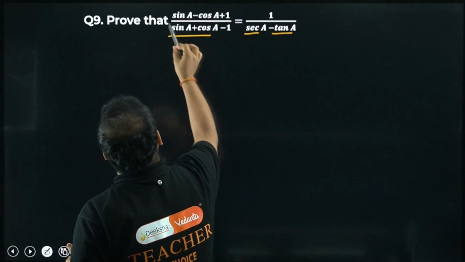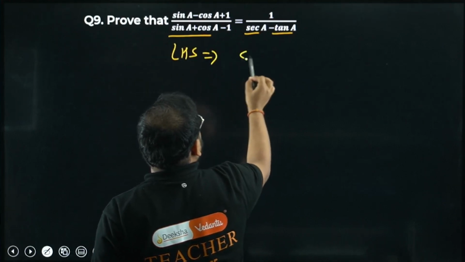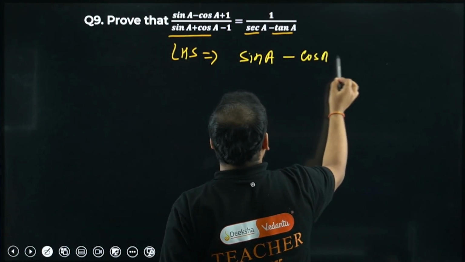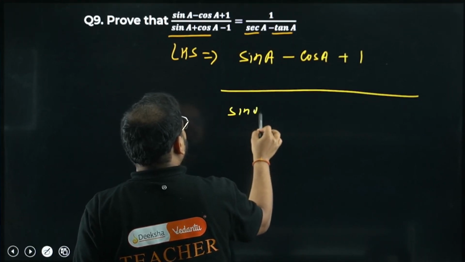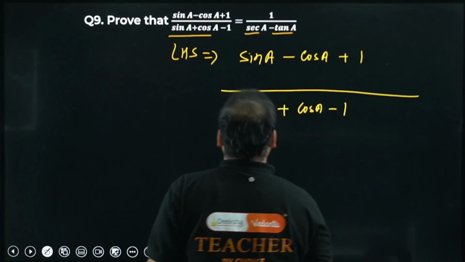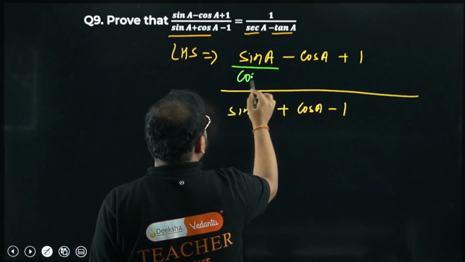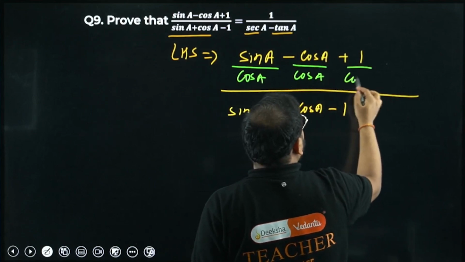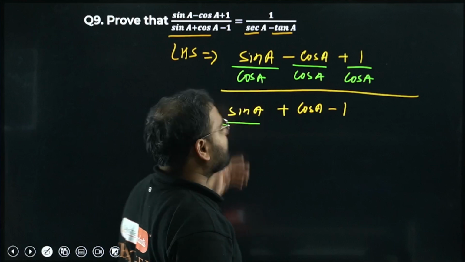How you make sec A and tan A? By dividing everything by cos. Check this out. First I'll write LHS again. So I have sin A minus cos A plus 1, sin A plus cos A minus 1. What I'm asking you to do is divide everything by cos. So sin A by cos, cos A by cos, and 1 by cos. Same way, I have to do the same operation in denominator also. Then only the effect will be cancelled, right?